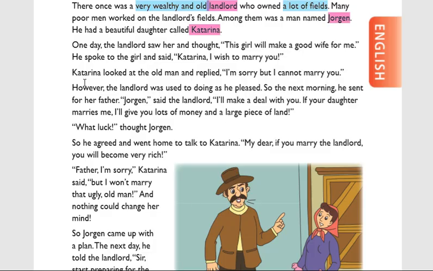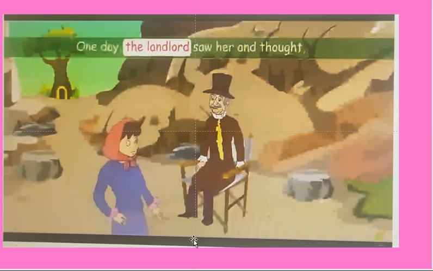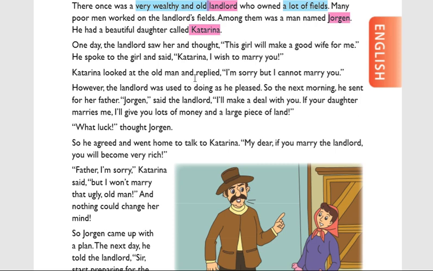Then Katrina looked at the old man and replied, "I am sorry, but I can't marry you." Whenever the landlord requested this, what was the reply she gave? Katrina replied, "I am sorry, but I can't marry you."